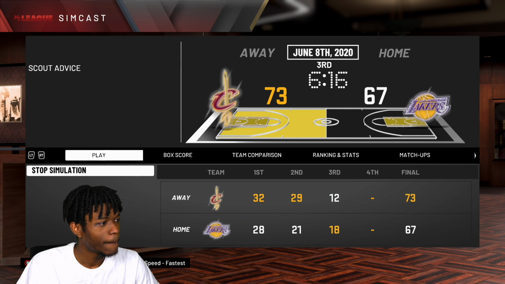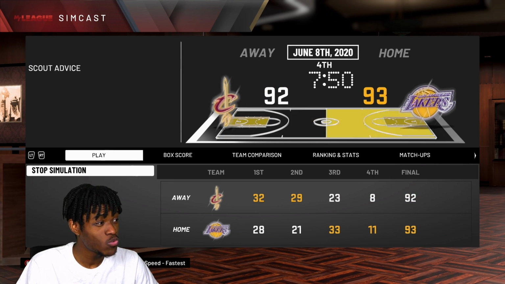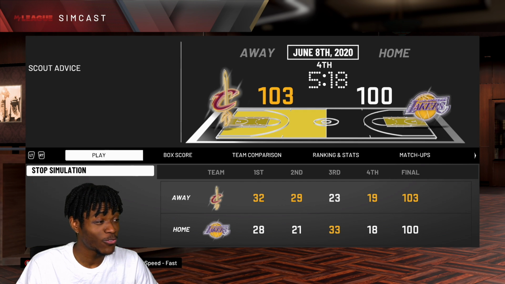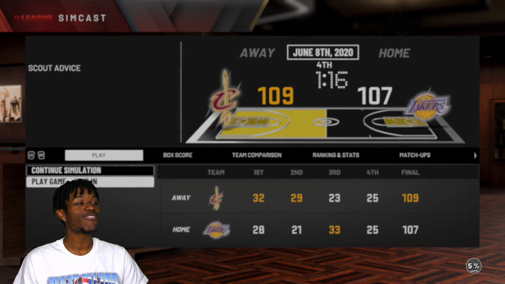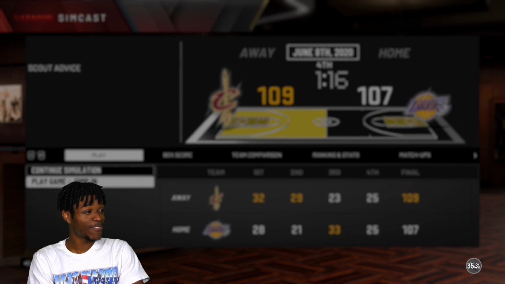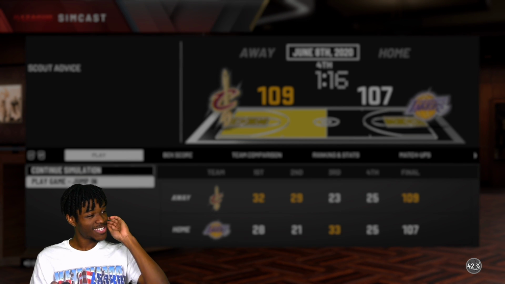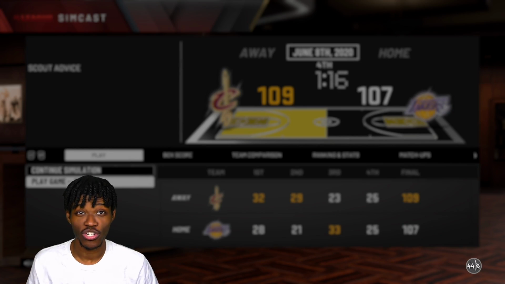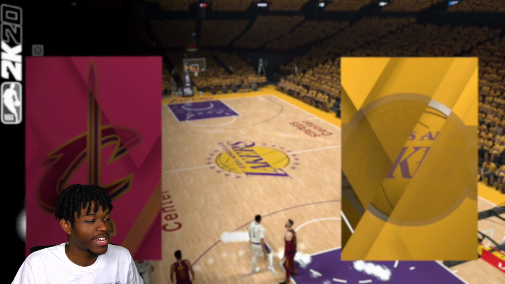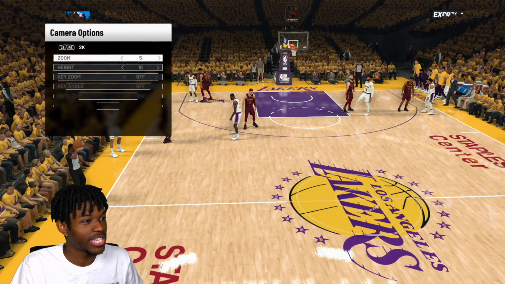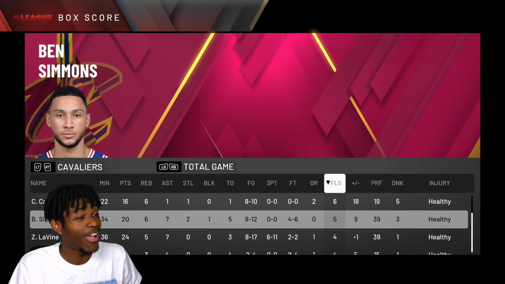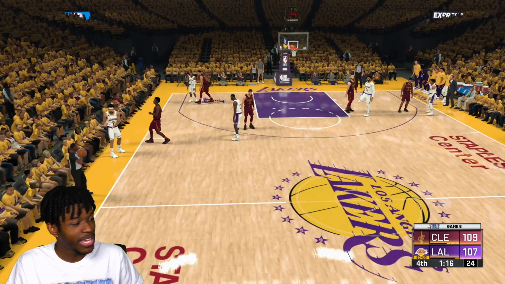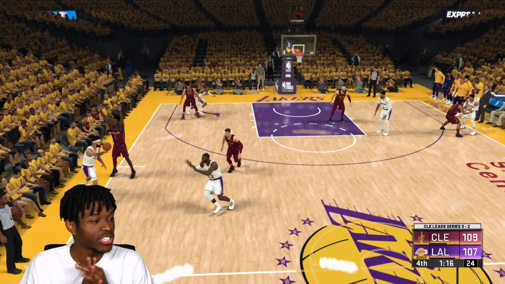And we're up by 7-ish. By 2 now. And we're going back and forth. Are we going to have to jump in to watch these? We have to jump in. 1 minute, 16 seconds left, and potentially a finals clincher. All right, so let me go on ahead and switch sides to the middle. Put camera on 2K. See if anybody has fouled out on either team. We have Clint Capela out and Ben Simmons has 5 fouls. So I'm gonna need Big Ben to play his great defense, obviously.